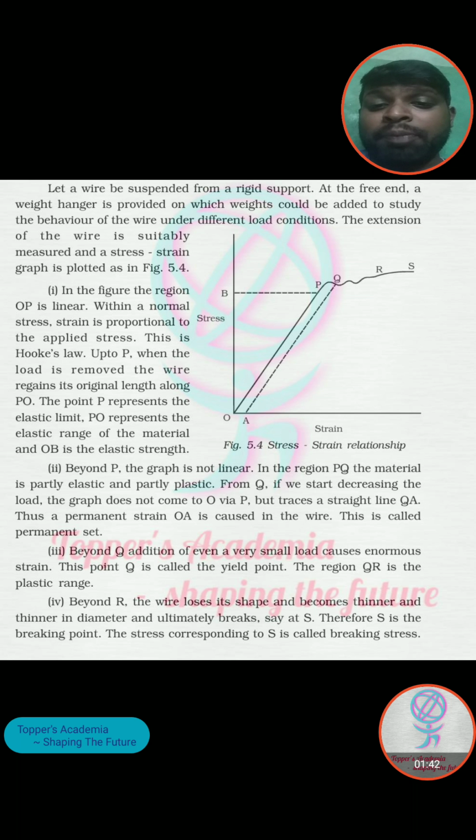और up to P, when the load is removed, the wire regains its original length, and the point P represents the elastic limit. मतलब ये एक elastic region है, मतलब वहाँ तक वो अपने आप को return back to original state कर सकता है. ठीक है. इस रेंज को, इस लाइन OP को बोला जाता है इलास्टिक रेंज. और OB, जो कि मैं डॉटेड लाइन से दिखाया हूँ, that is called the elastic strength of the material. वो उसका उतना तक स्ट्रेंथ रहता है ताकि वो OP तक इलास्टिक नेचर में रह पाए.